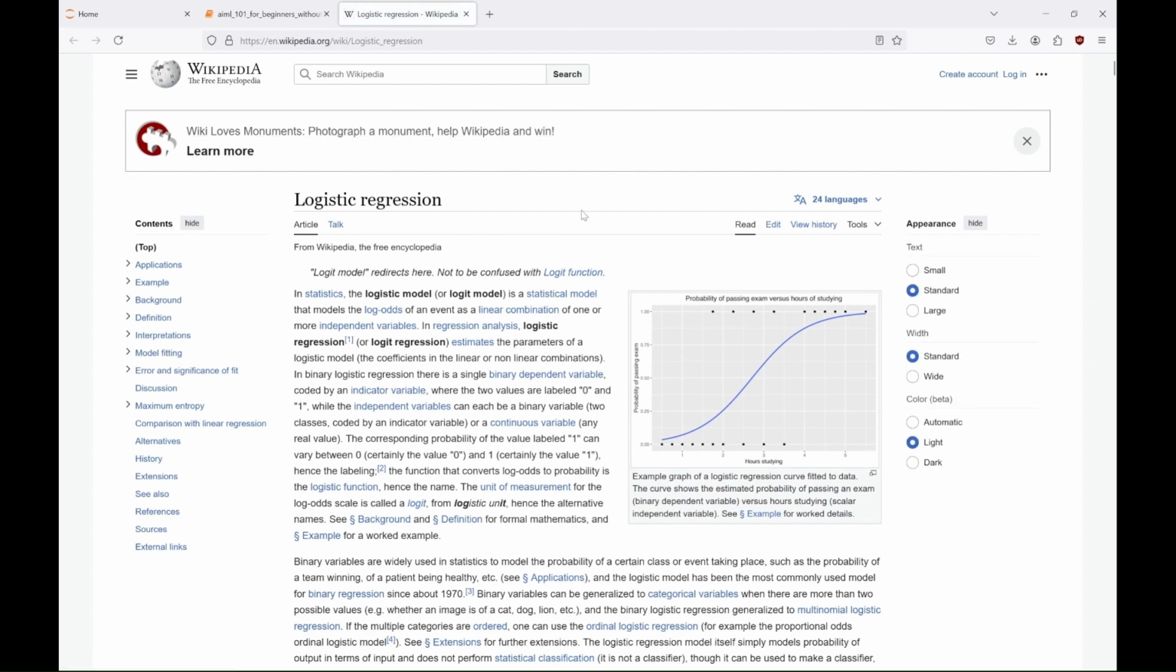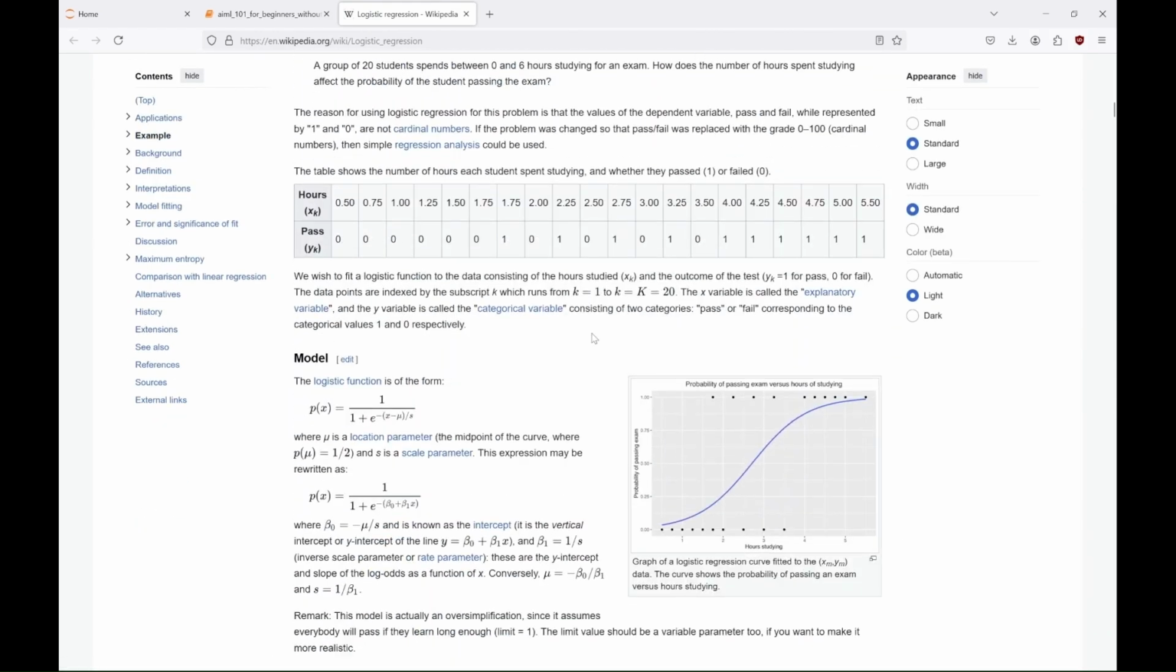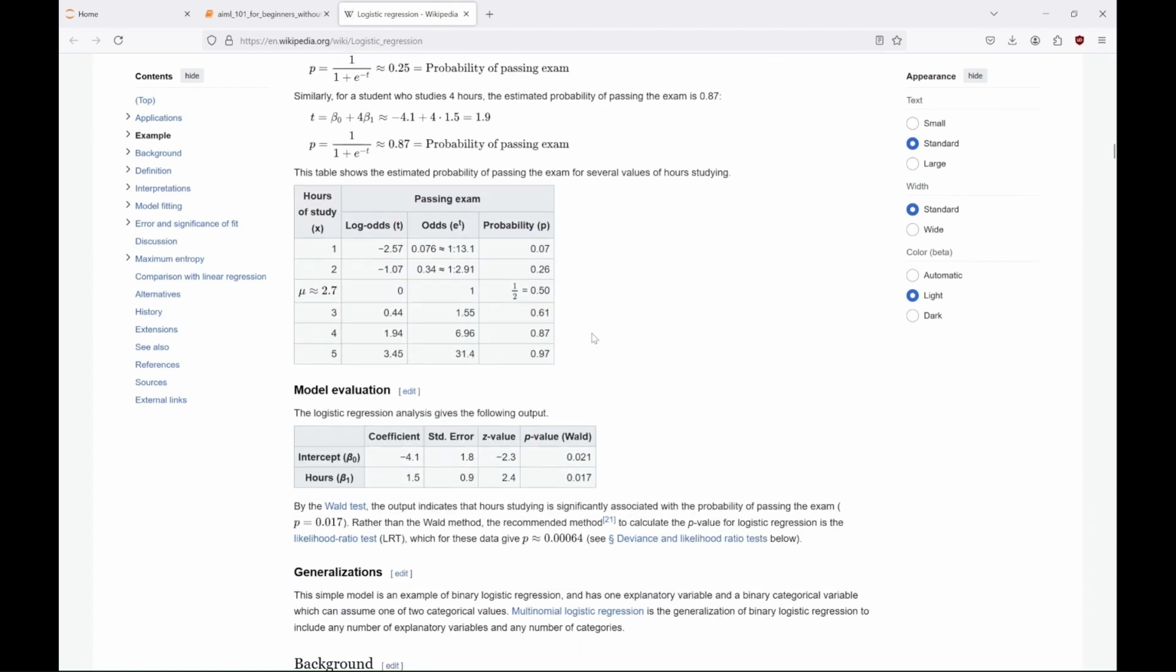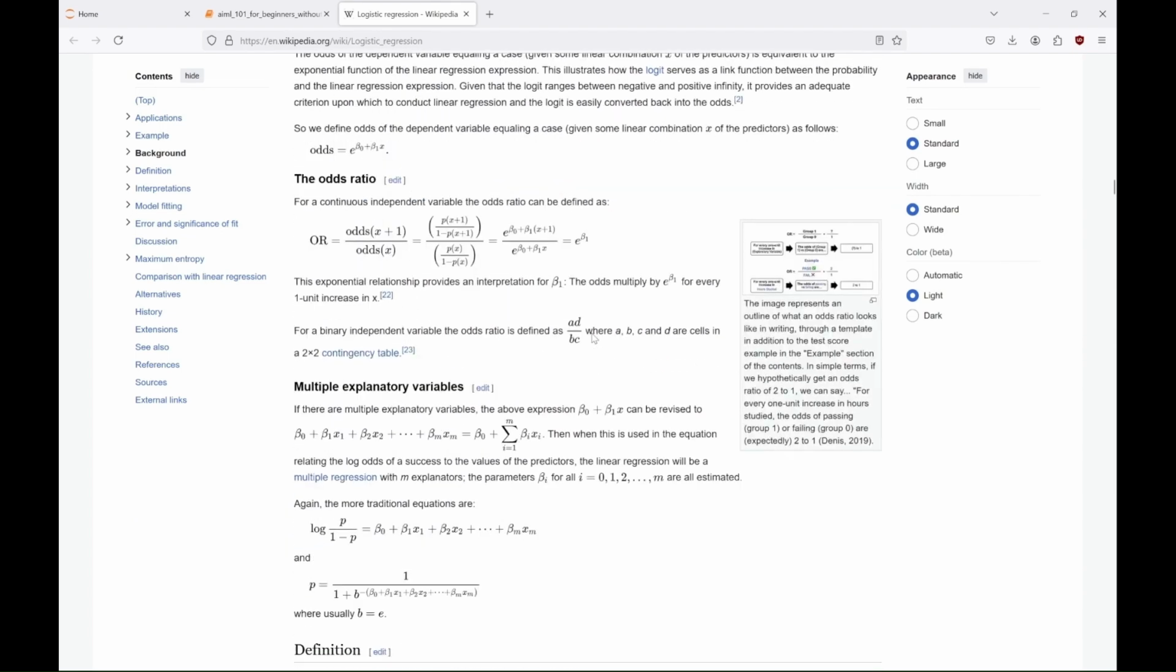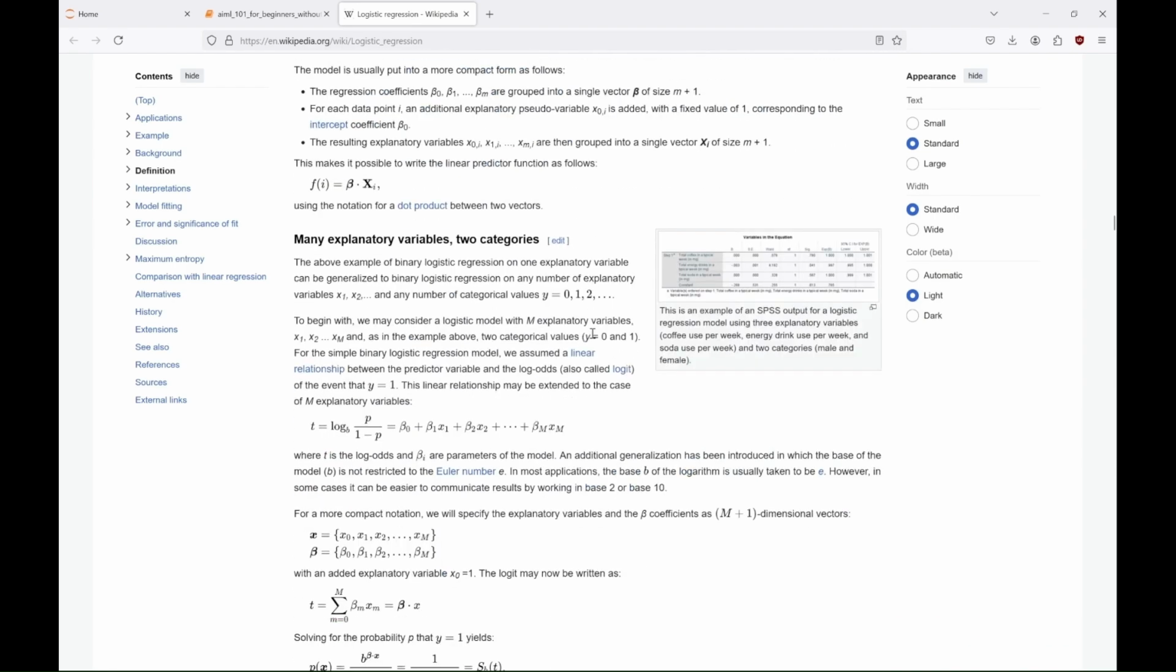Logistic regression is a model that predicts the probability of a binary outcome, like in the example at Wikipedia, whether someone passes a test or not, based on one or more predictor variables, like hours of studying. For multi-class classification problems, like classifying iris flowers, logistic regression uses a method called one versus rest, or one versus all. It essentially builds multiple binary classifiers to decide the final class.